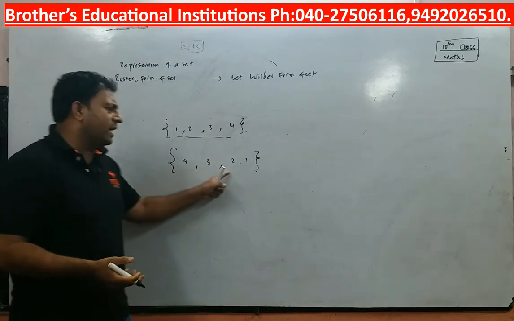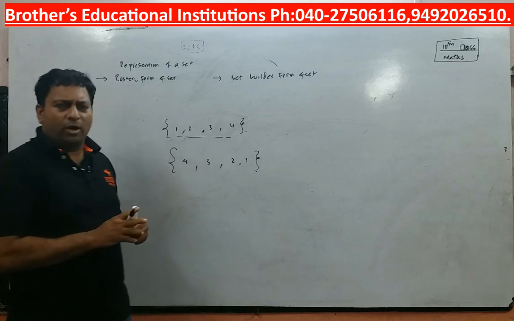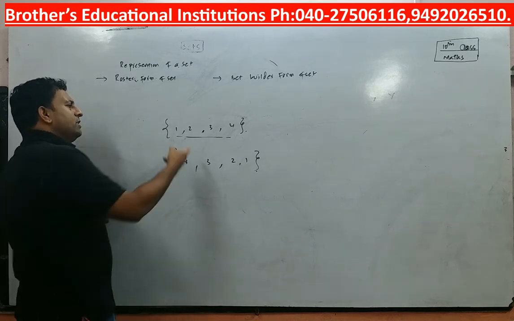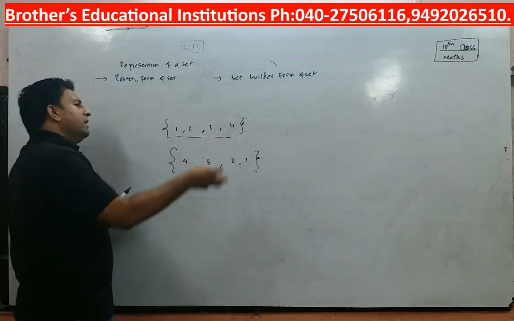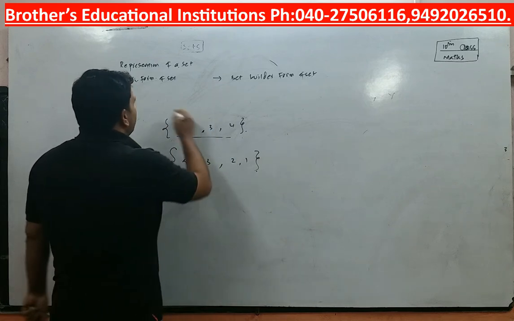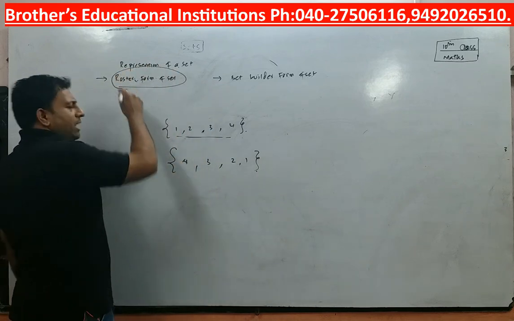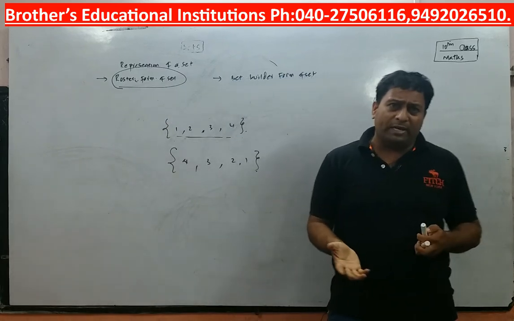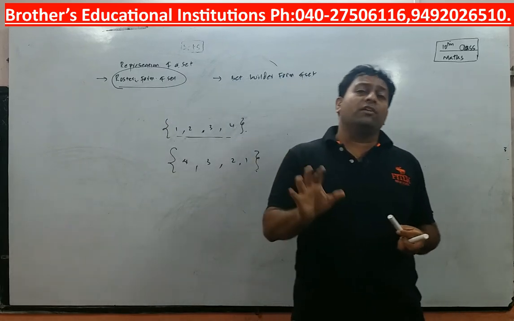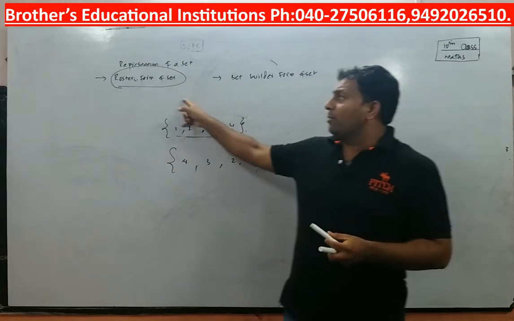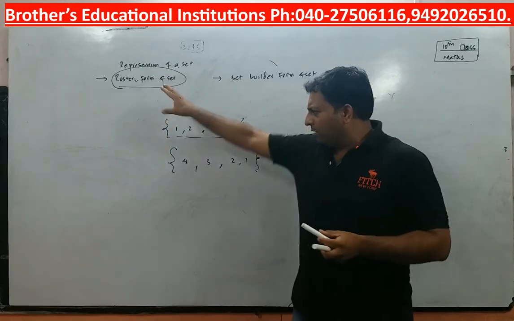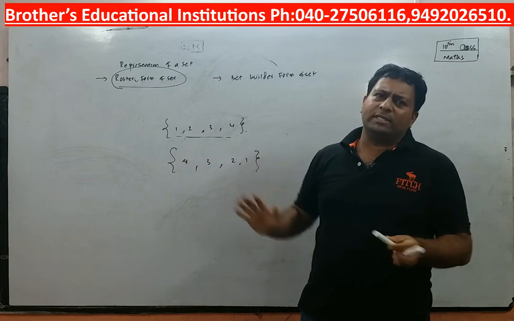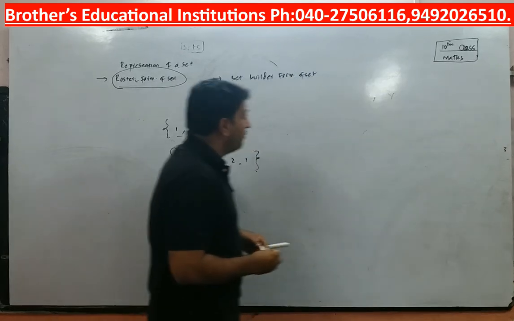The elements of the set may follow any particular order, but what is important is they should be separated by commas. They should be written directly, right? So that is called roster form of set. What is a roster form of set? When a set is expressed directly in terms of elements, then it is called roster form of set, right? And roster form of set can be written in only one way, that is writing the elements itself.